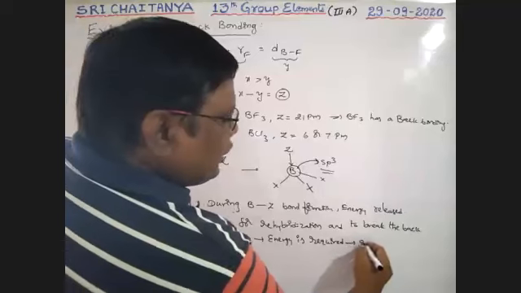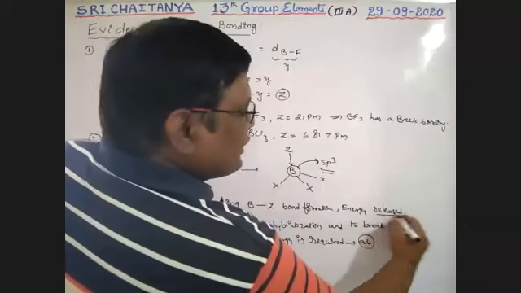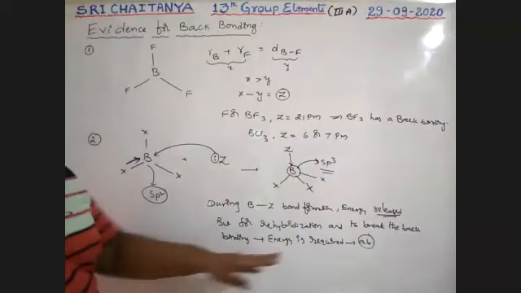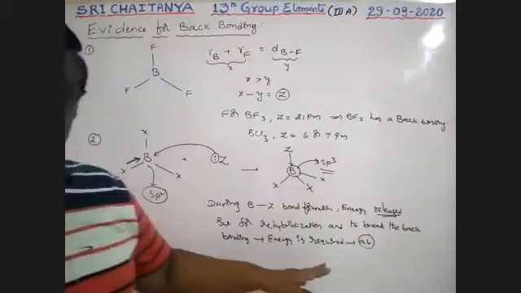It is an absorbed process, and it is a released process. So no doubt, here the released energy is more than the absorbed energy. So finally, released is more. Some energy is released. If absorbed is more, the releasing energy is less. If absorbed is less, the releasing energy is more. So in case of BF3, that releasing energy is very, very less.